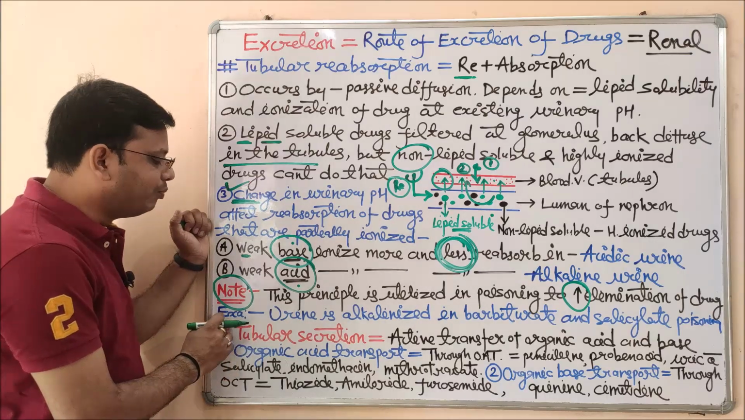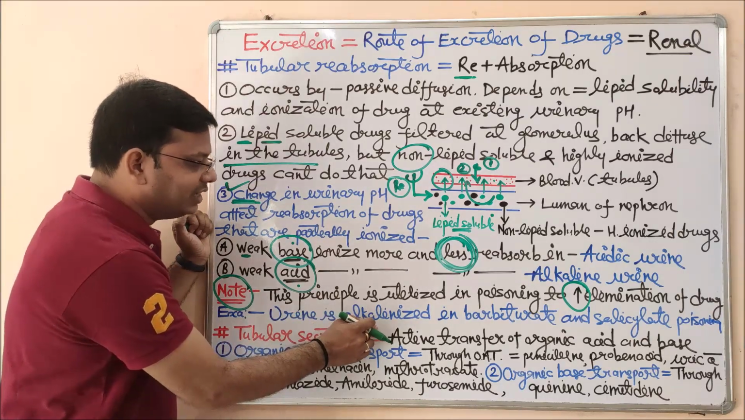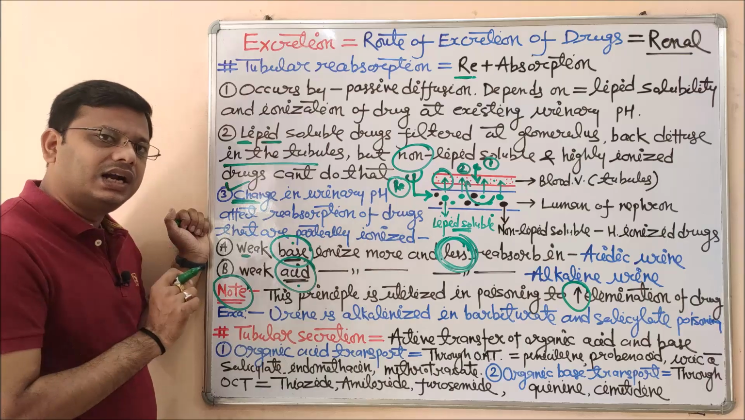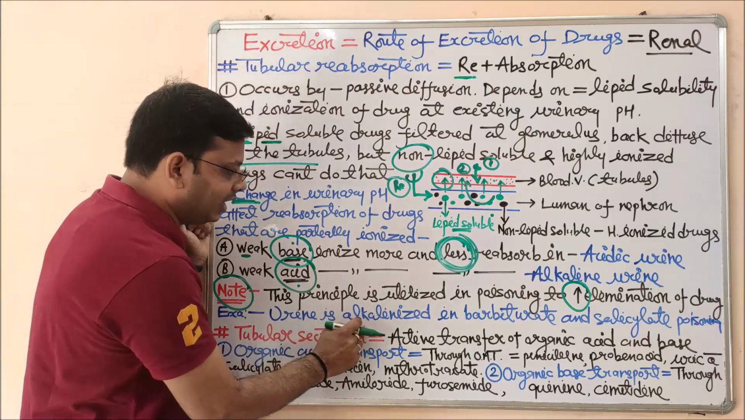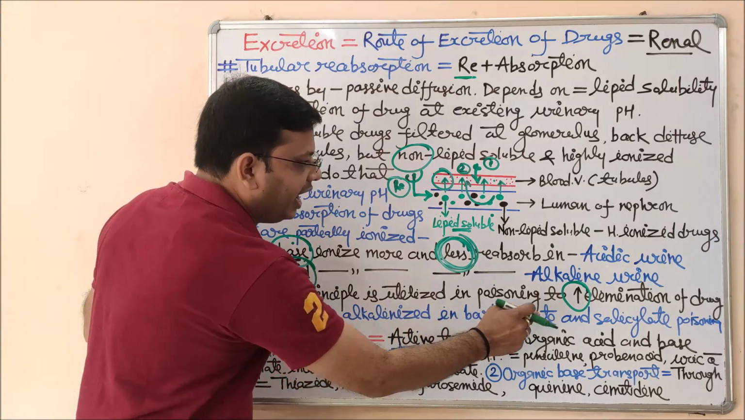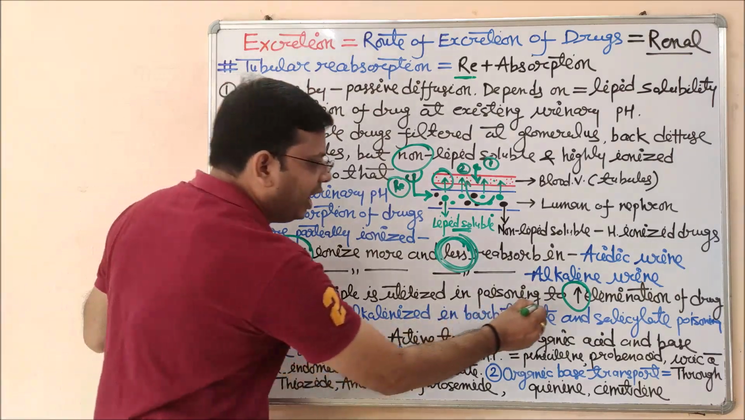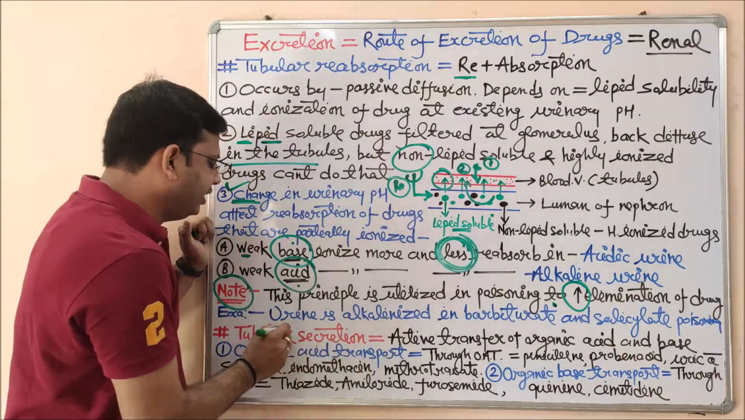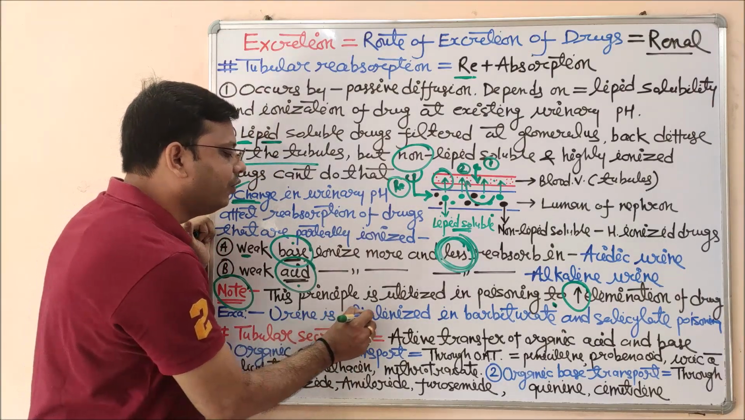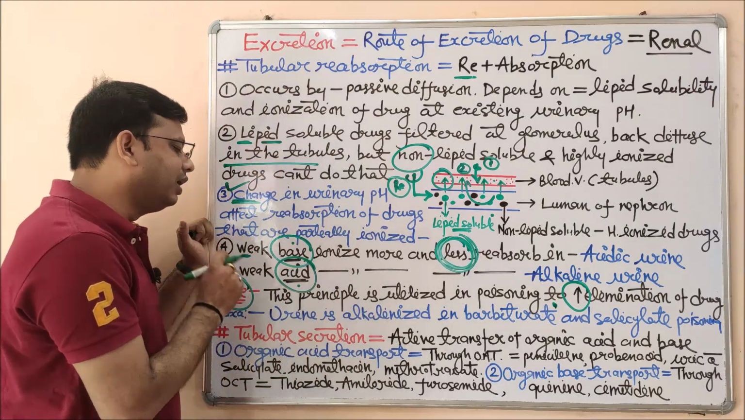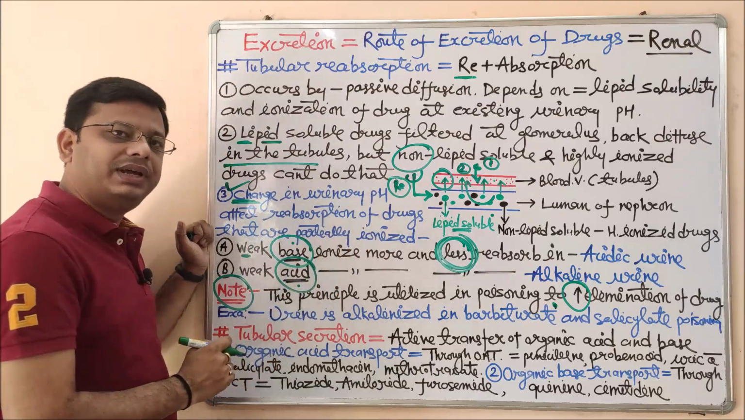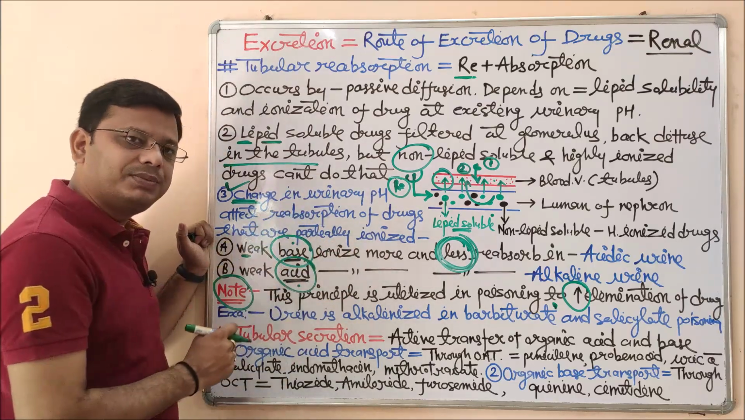So this is an example: urine is alkalinized. Urine is made alkaline in barbiturate and salicylic poisoning. If you want to clear the poisoning of barbiturate and salicylate, then you should convert the urine pH into alkaline, because in alkaline urine their reabsorption will be less, as you can see in these two principal points.